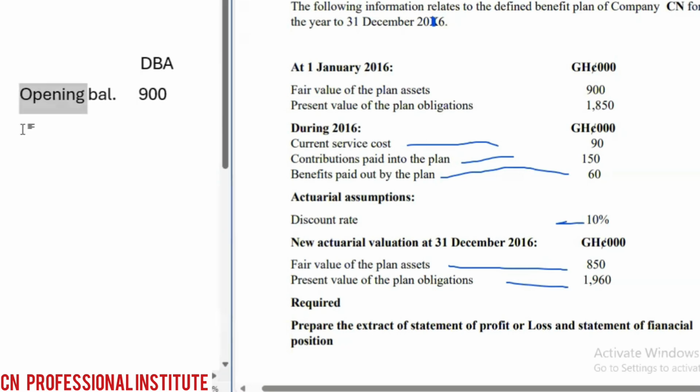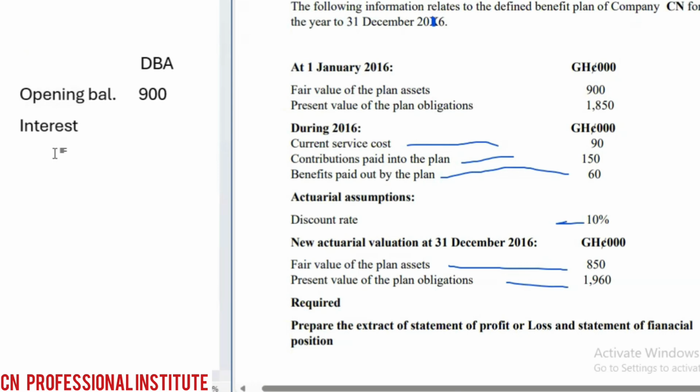Then we said the opening balance will earn interest, so we have to compute interest income on it. Now, the opening balance will be in the fund for the whole year, so it earns interest. Normally, contributions into the fund and payments out of the fund are made at the end of the year, so they don't really affect the interest.